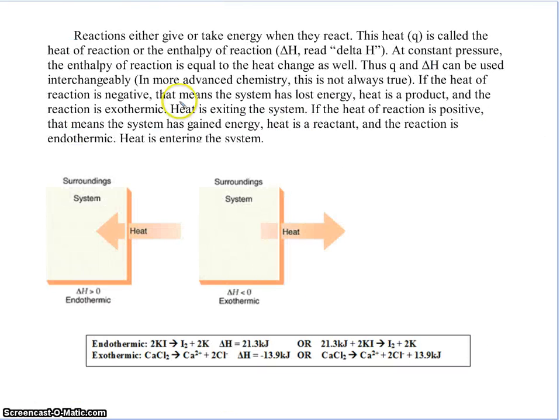What else is in this reading? Oh, looks like one more paragraph. So sad. It's going to end so soon.